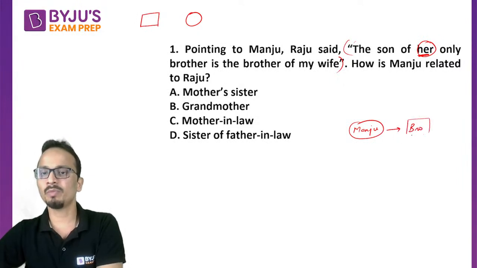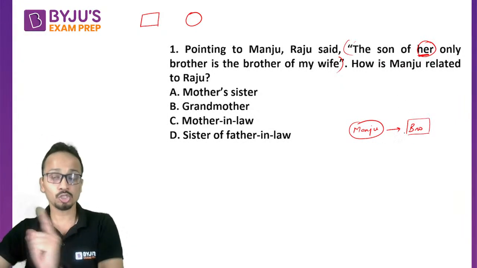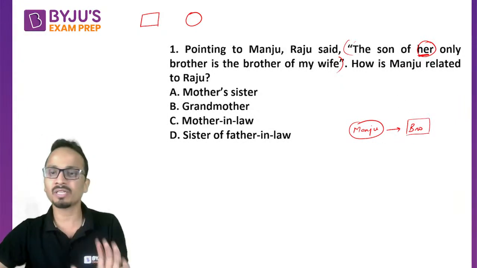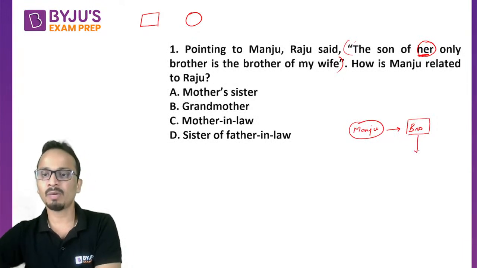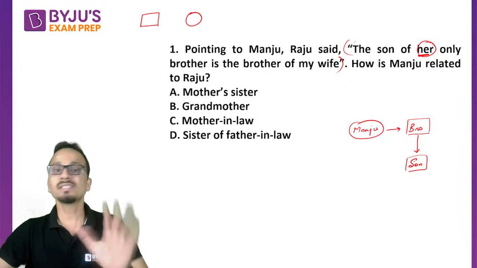all right, this will be another person. Now, son of Manju's only brother. So this person is the only brother of Manju. Now they are talking about the son of this person. Okay. Now, who is this person? The son of her only brother is someone.